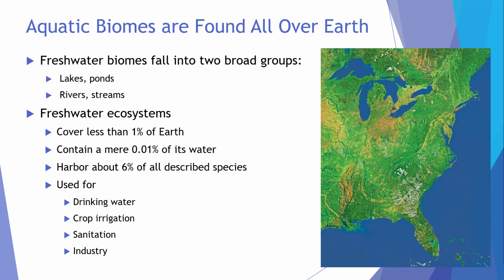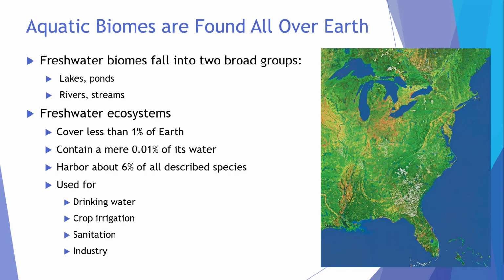We'll start with the freshwater biome, which can be further divided into a few different categories. First is water that doesn't flow, like lakes and ponds, and second is water that flows, like rivers and streams. Freshwater ecosystems cover less than 1% of Earth's surface and contain 0.01% of its water. This is even though there are some vast lakes like the Great Lakes on this Earth. Despite their small volumes, these ecosystems harbor about 6% of all described species because all organisms need water, and where better to get it than to live within it?